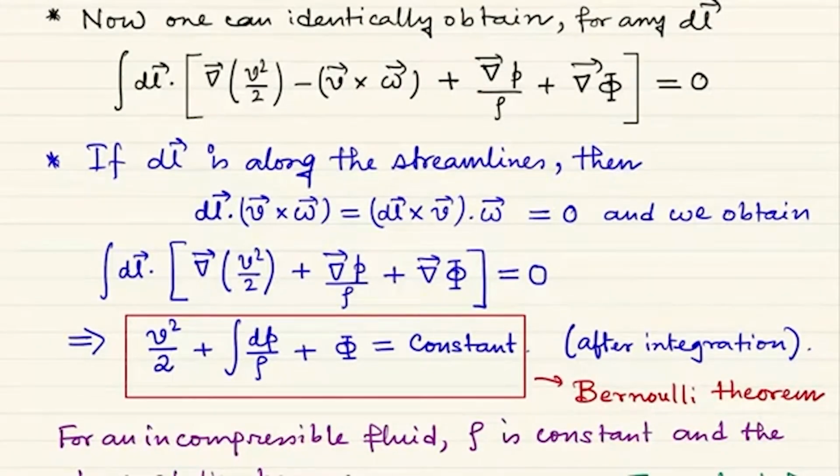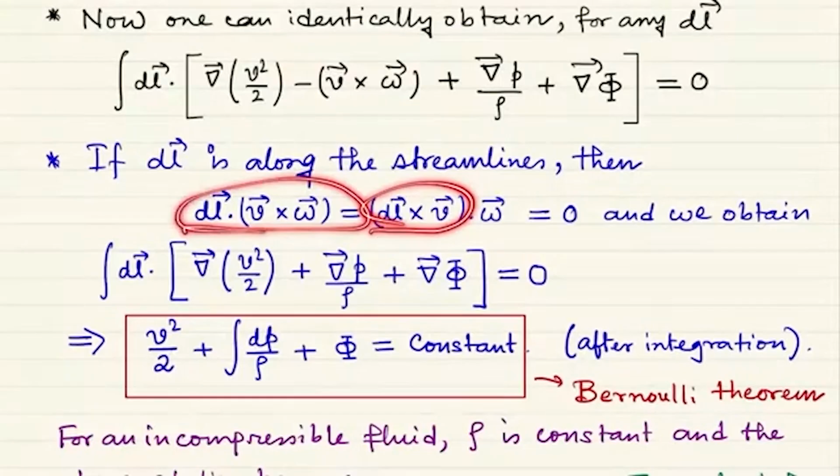Now if dl is along a streamline, then what happens? Then dl dot v cross omega should vanish, because for this type of scalar triple product, dl can be permuted, and it will be equal to dl cross v dot omega, and this is 0, so this vanishes.